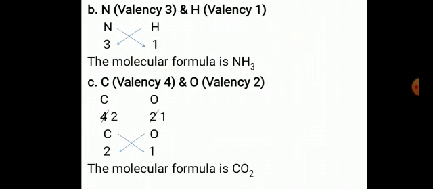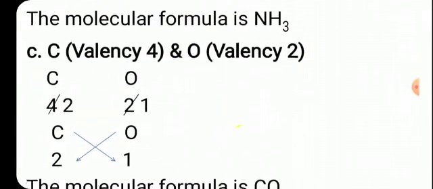Carbon has valency 4, oxygen has valency 2. Carbon is multiplied by 1 and oxygen is multiplied by 2. See, here the digits 4 and 2 are reduced, means they are divided by digit 2. So you will get the ratio as 2 and 1, valency as 2 and 1.